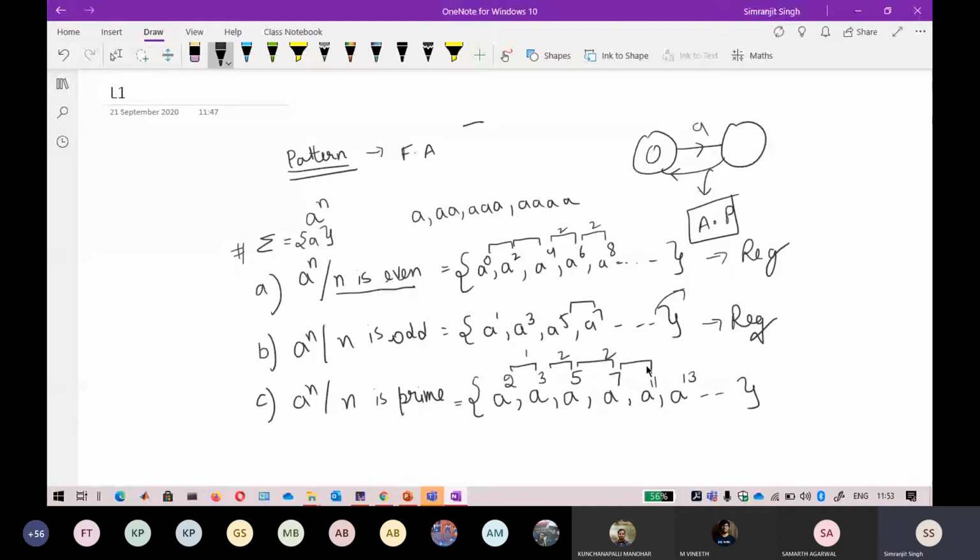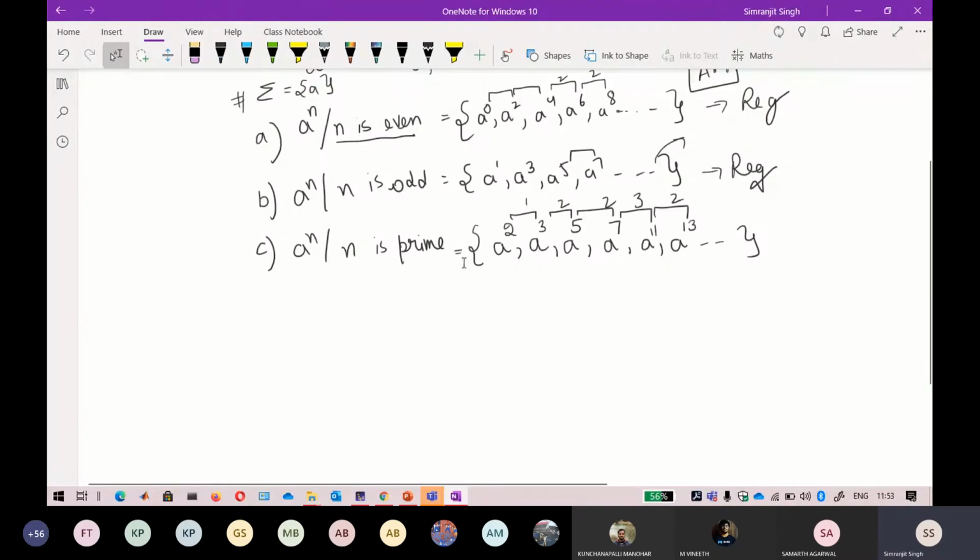The common difference here is, I think, 3, and here it is 2. So there is no common term between them. I don't think you are able to find any kind of pattern if the number is prime. There is absolutely no pattern that exists to identify an arithmetic progression for this particular language. So that is why this particular language is not regular.